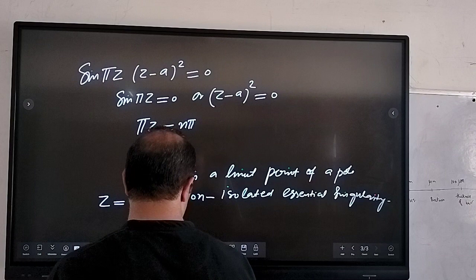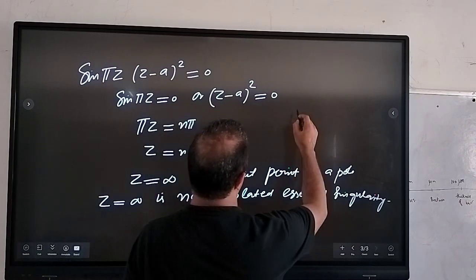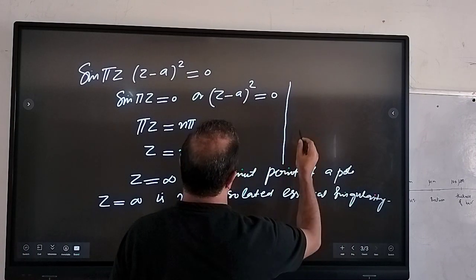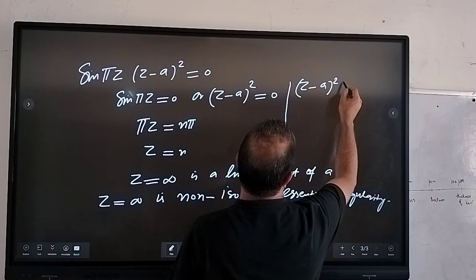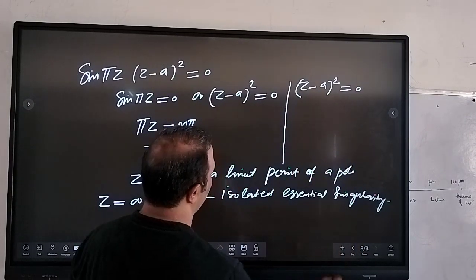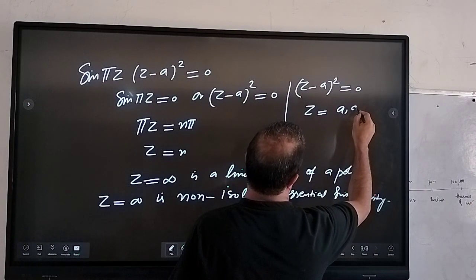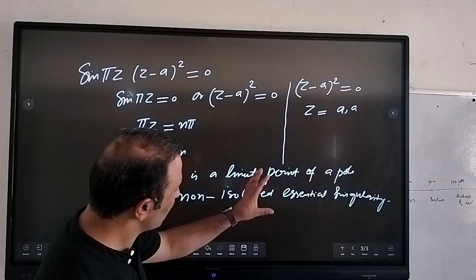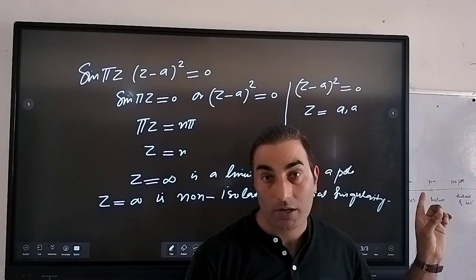The second case is if you put z equal to a, so that basically gives us this thing. If we take z equal to a here, then (z minus a) squared equal to 0, right? Because we have this pole of order 2 here, it will not be a single pole.